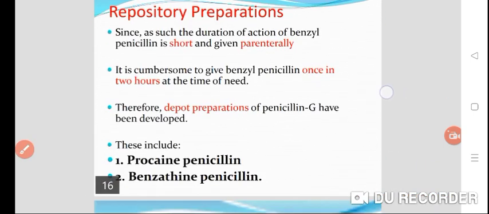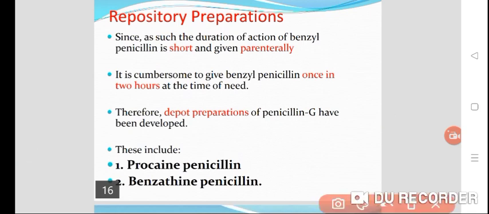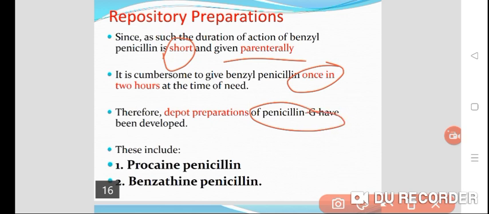Now, repository preparations. The duration of action of benzyl penicillin is very short, hence it is given parenterally. It is cumbersome to give benzyl penicillin once in 2 hours at the time of need, because the half-life is very short. Therefore, depot preparations of penicillin G are preferred, like procaine penicillin or benzathine penicillin.